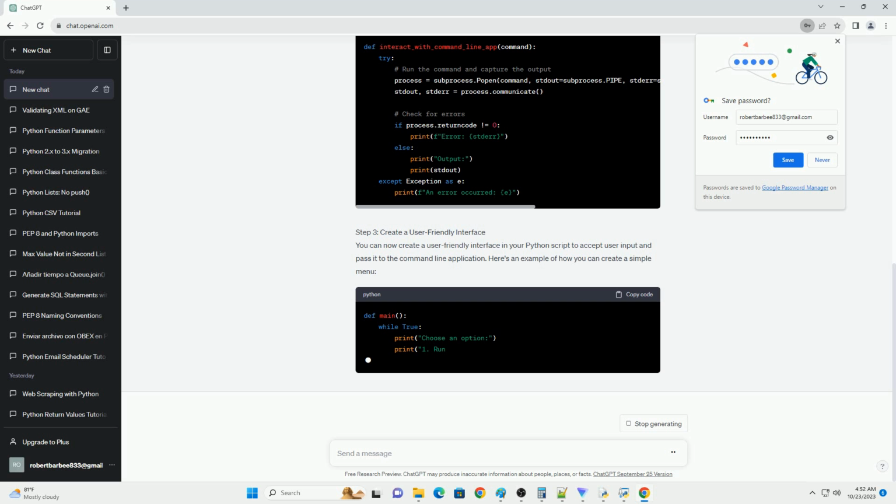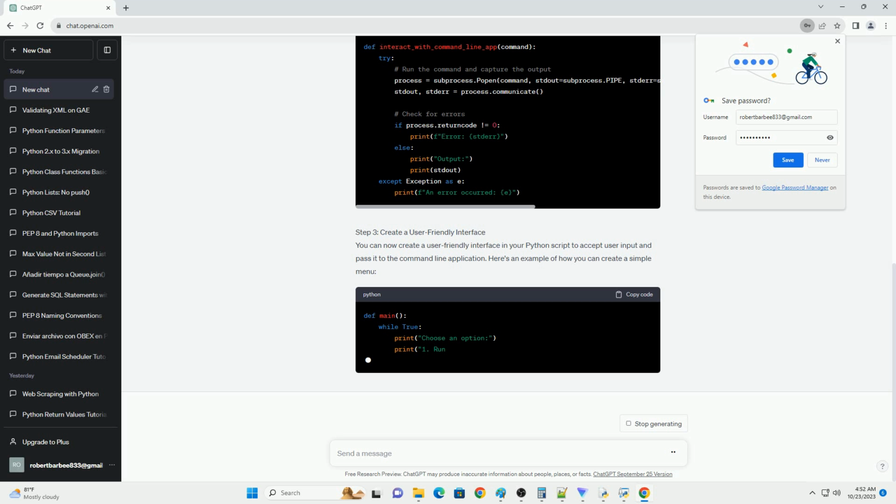Prerequisites. Step 1. Import the required modules. In this step, you'll need to import the necessary Python modules, such as subprocess and sys, to interact with the command line application. Step 2. Define a function to interact with the command line application. Create a Python function that interacts with the command line application using the subprocess module. This function will run the command, send input if necessary, and capture the output.